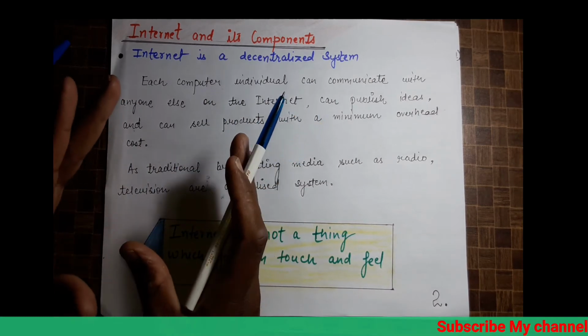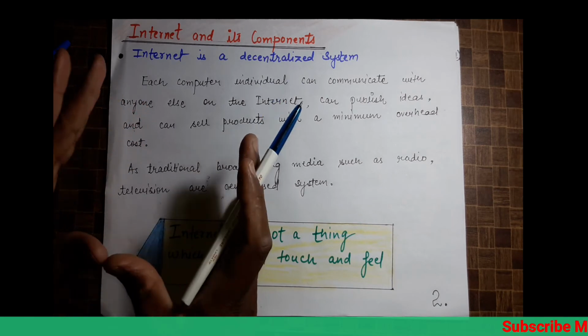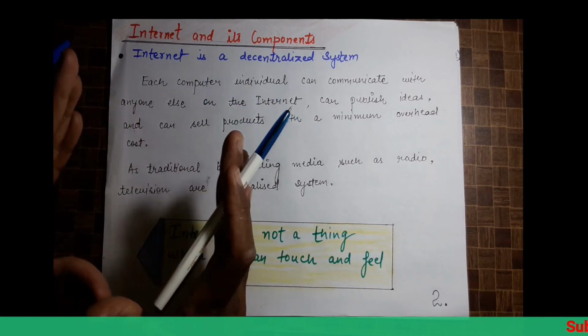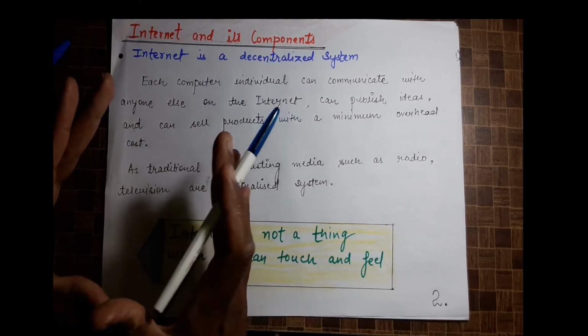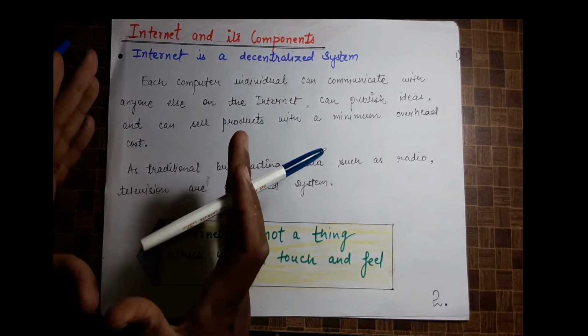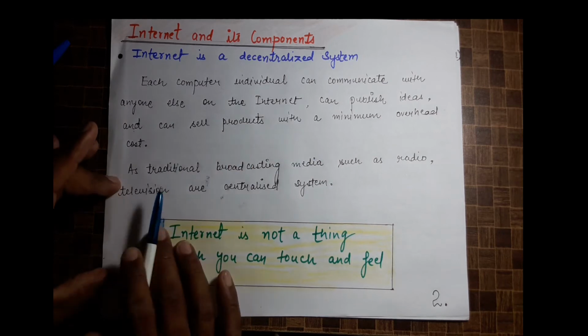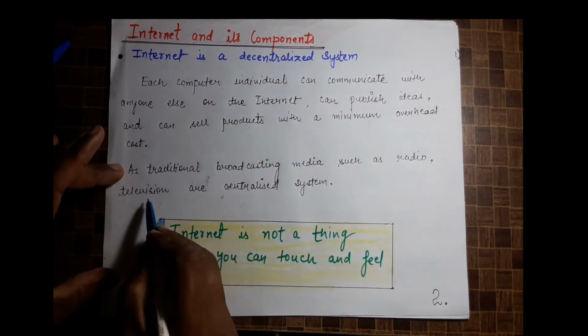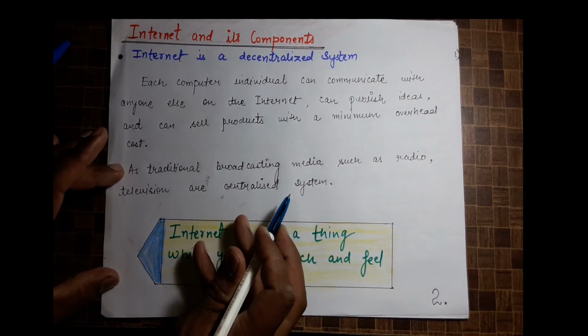So all the computers are connected to each other in the internet and can communicate with each other very easily, and can publish their ideas and sell products at a minimum cost. But when we talk about the radio and the television, they are centralized systems.